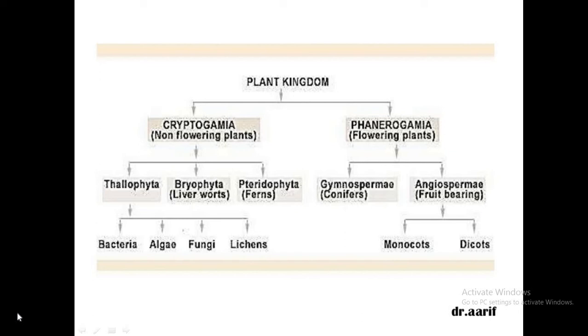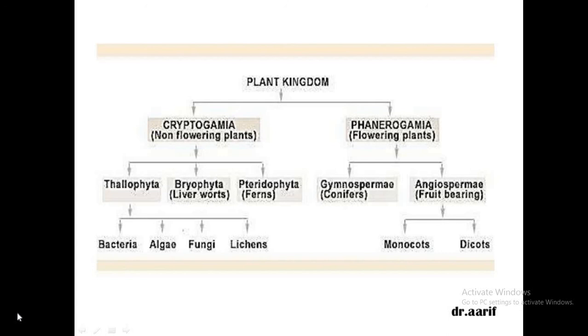Now let's start with the last division, that is angiosperms. Now children, angiosperms include all the flowering plants. That means they have proper flowers, and when they have flowers, they bear fruits also. So whether it is tomato or ladyfinger or pumpkin, it is all of them.